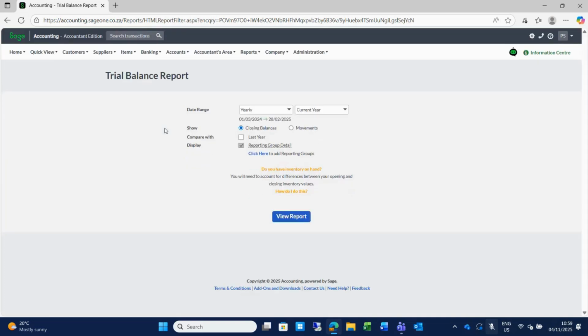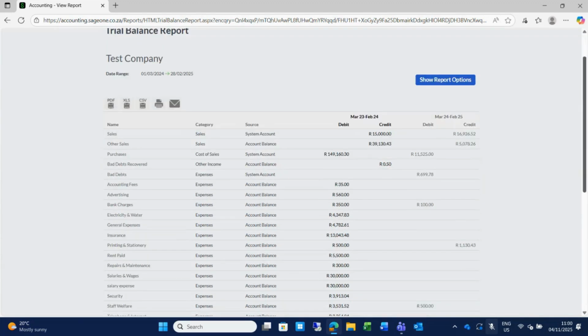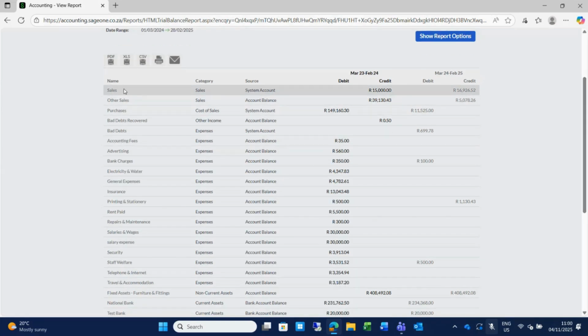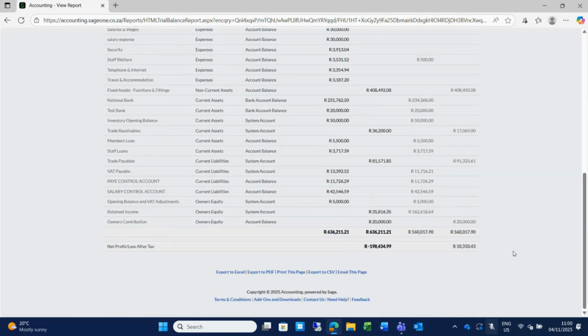If I open up the trial balance, I'm just going to do it yearly for the current year. For now, as an example, we can compare it with last year. View the report. And this is then what our trial balance will look like with our previous year figures and our current year figures. Please don't take too much notice of the amounts you see here. This is me playing around. But here you have your list of accounts, whether it's debit or credit balances you have, and then your profit and loss at the bottom. I hope that answers your question.